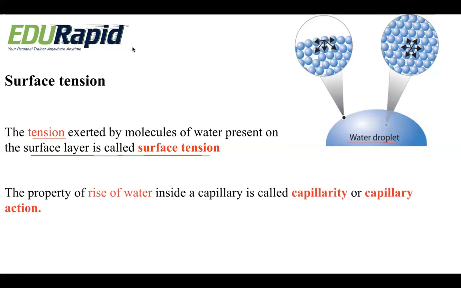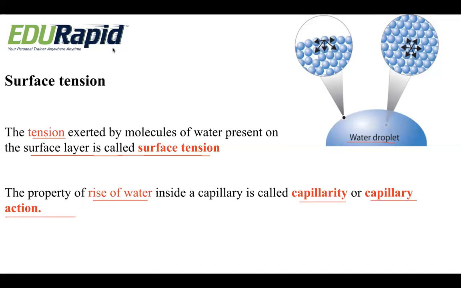The next important concept we will study is capillary action. What do you mean by capillary action? Very important. The property of rise of water inside a capillary is called capillarity, or capillary action.